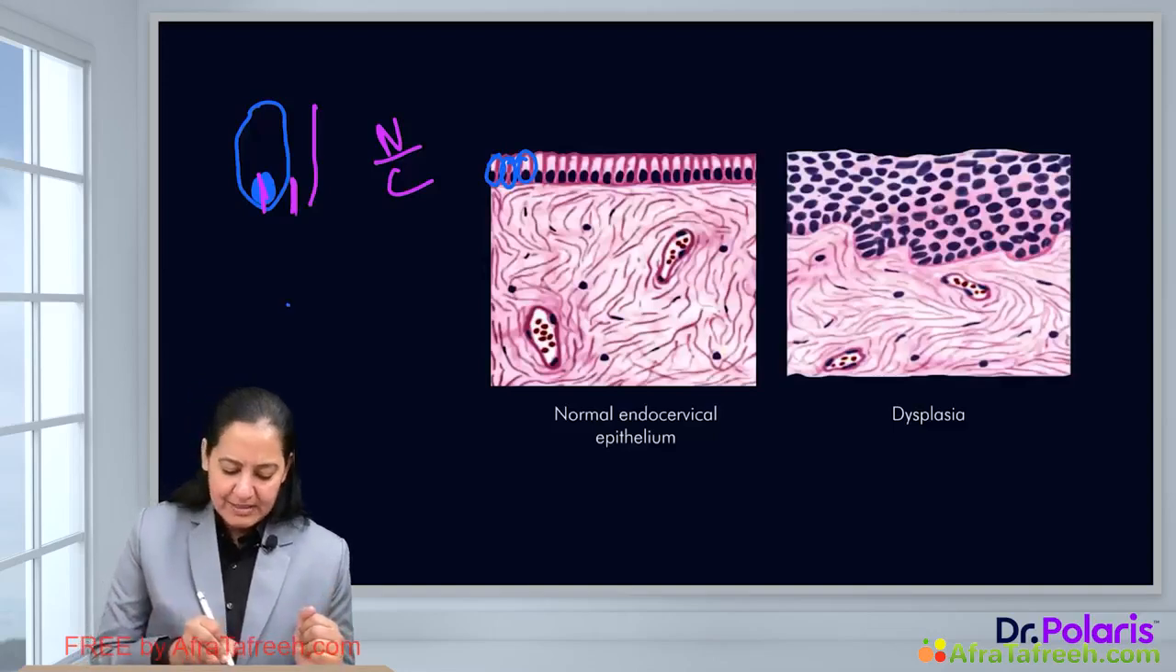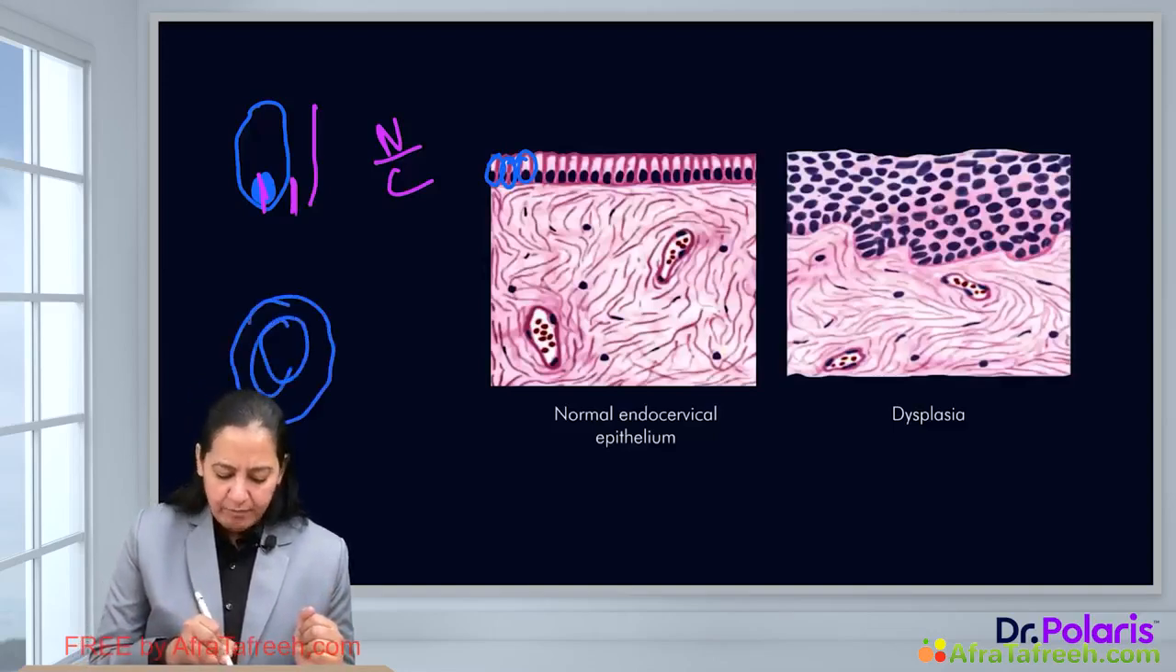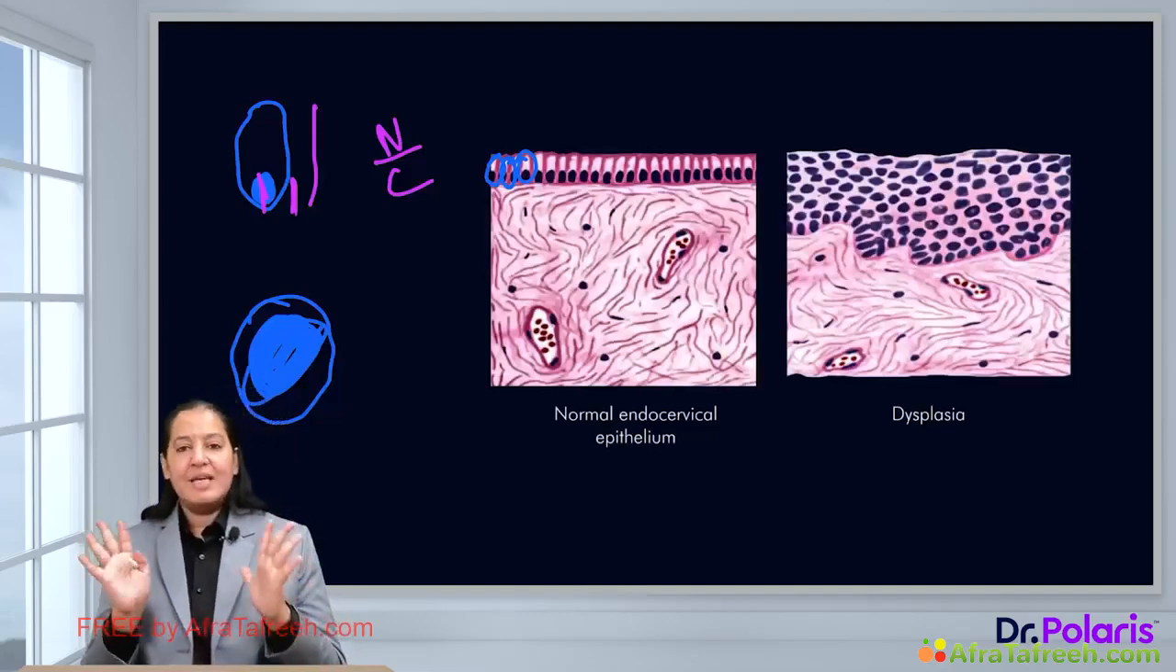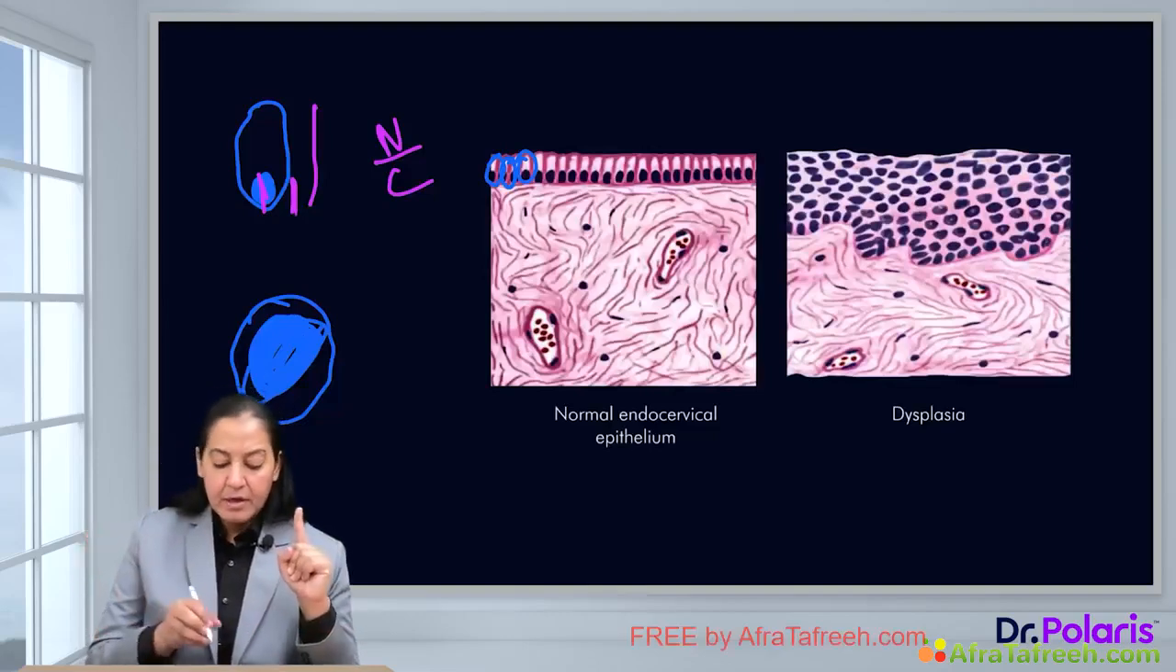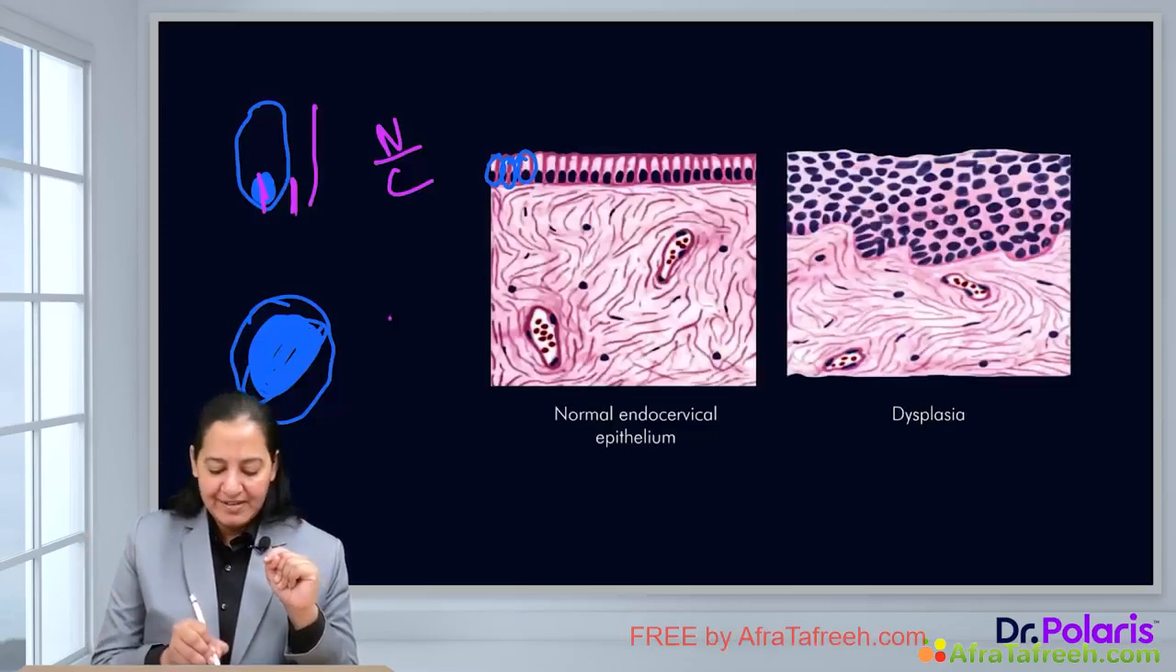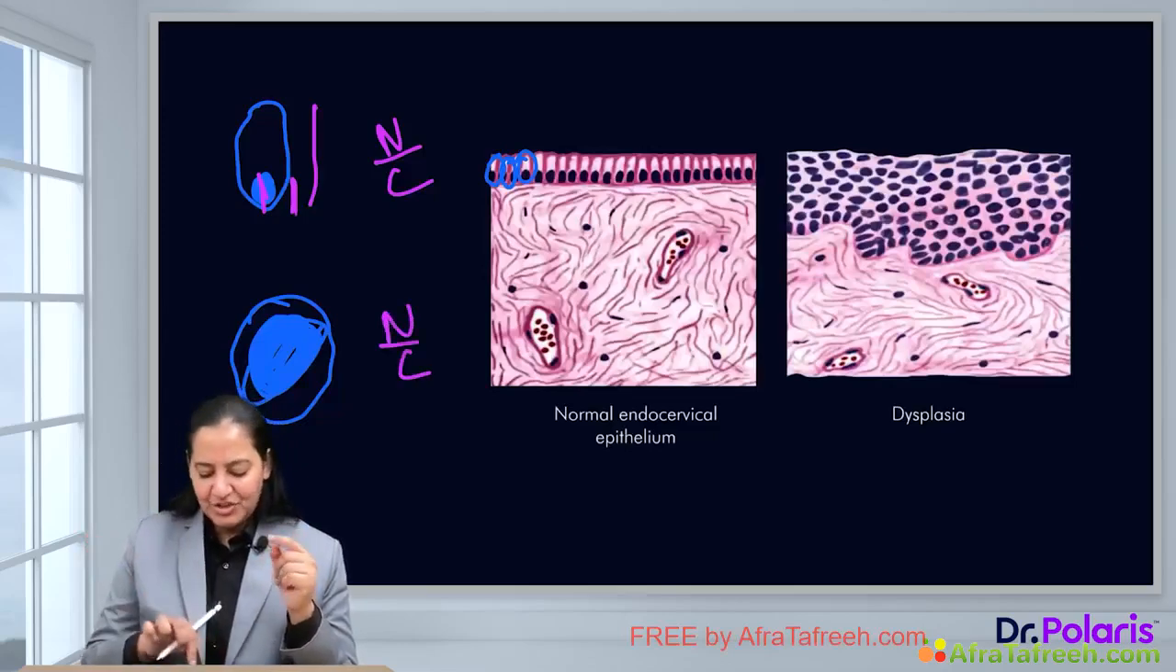Let's draw a dysplastic cell. In a dysplastic cell, loss of basal polarity is there, so the nucleus is not towards the basement membrane. It is away from the basement membrane. You can see the diagram here. In this diagram, now appreciate the size of the nucleus and the cytoplasm. You can appreciate the change by yourself.